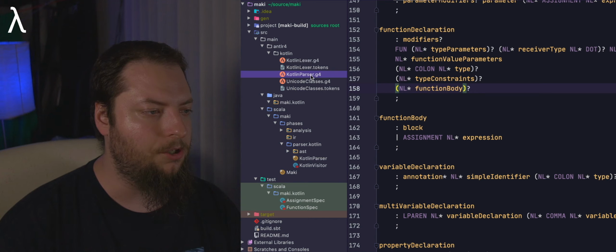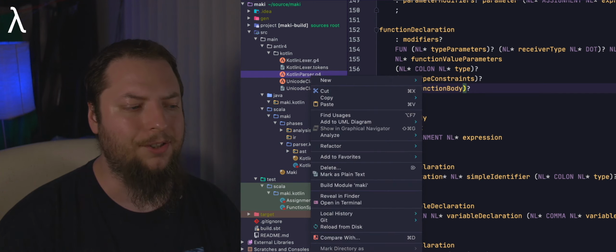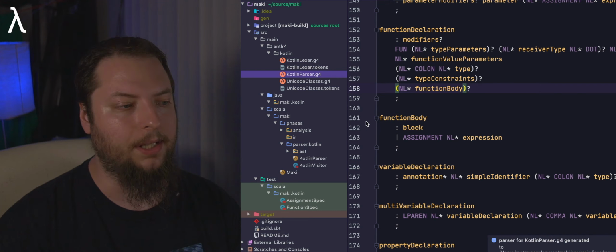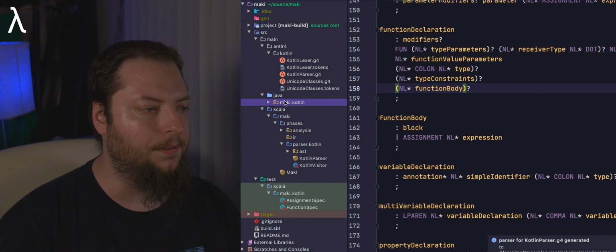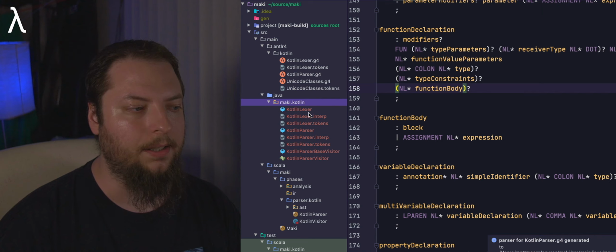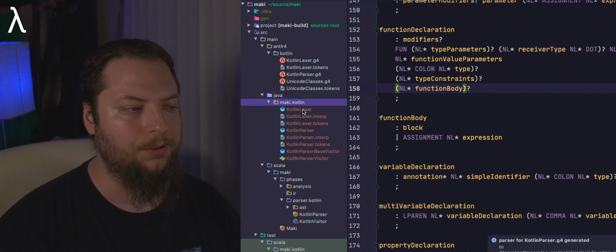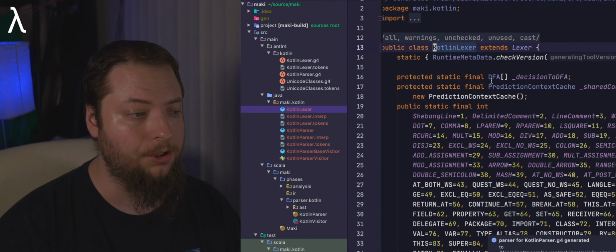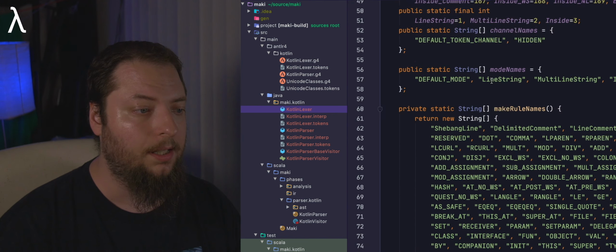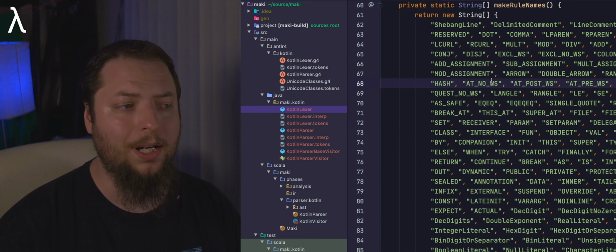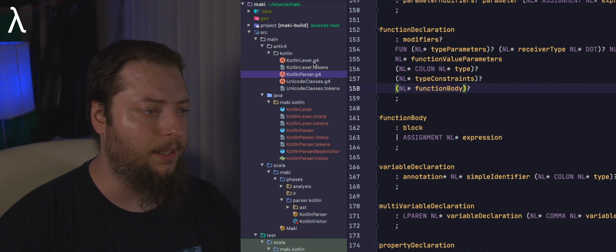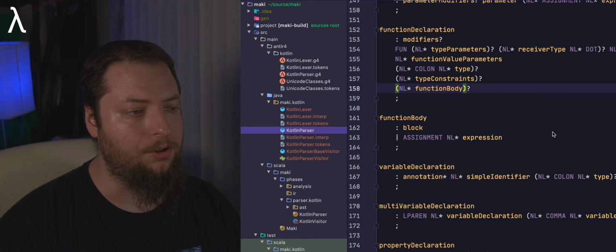So let's go ahead and just right-click on this, and let's just do generate Antlr recognizer. So if we do that, okay, now it's running, and you'll notice here it appeared now. So it's written out the Lexer and the parser. And if you want to, you're free to open these. These are Java files. You should come in and take a look at them, but we're not really going to work at this level in the compiler. So we're not going to bother with that too much.